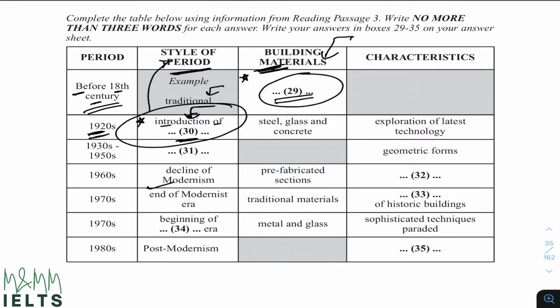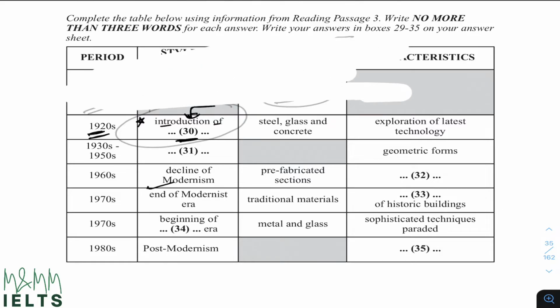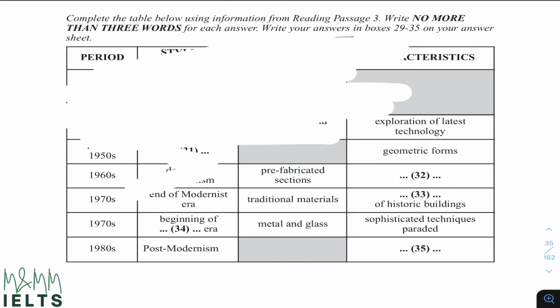All right, so I know that in 29 I'm looking for something before 18th century and some sort of building material, and in answer number 30 I'm looking for something in the era of 1920s, some sort of thing that was introduced related to some style. Now let's clean this up so that we don't get confused, but now I exactly know what I am looking for.